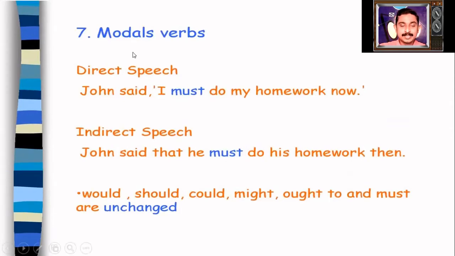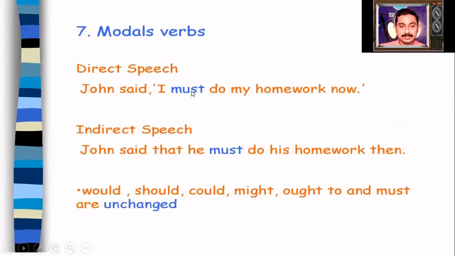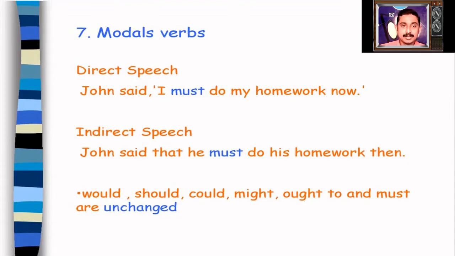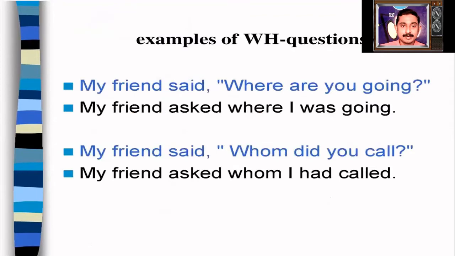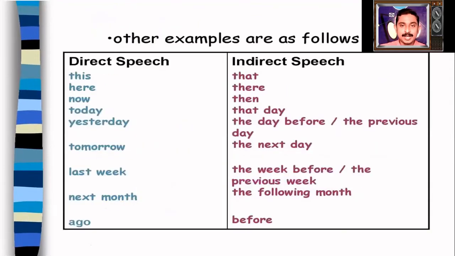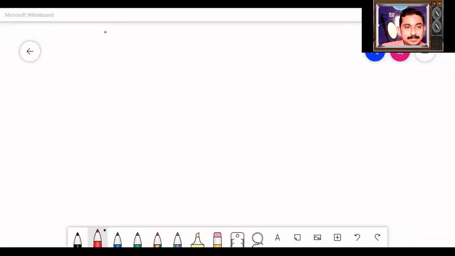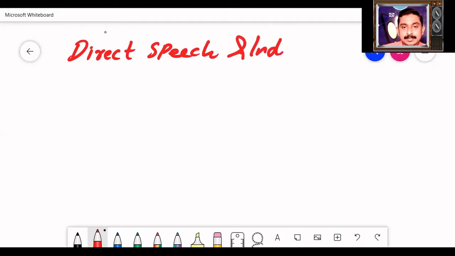There are some modal verbs like must, would, should, could, might, ought to, which will never be changed when we convert into indirect speech. Okay. Let us have some examples. The first thing that you need to learn is the changes, direct speech and indirect speech.